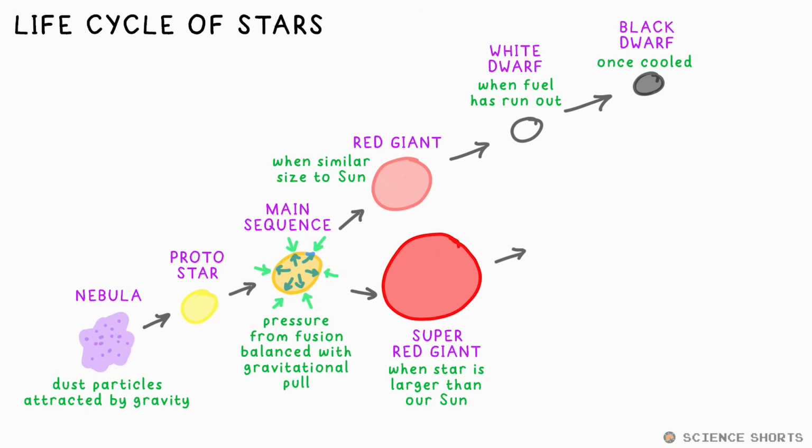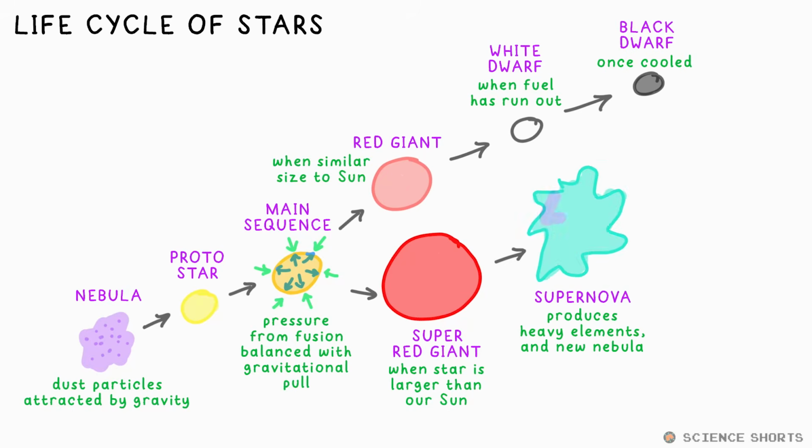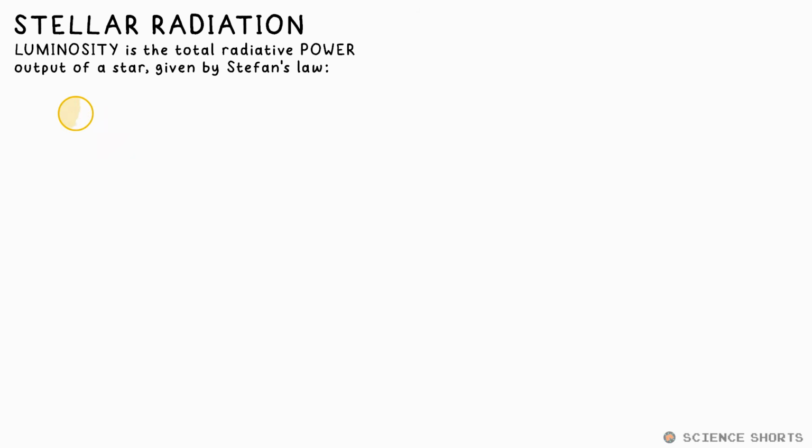A super red giant explodes. We say it's gone supernova, leaving a very dense neutron star at the center, or an even more dense body that causes a black hole there. The outer layers of the supernova move away, forming new nebulae from which new stars could be made. Nuclei fuse together to make heavier elements. Some of these could only be made as a result of the huge amount of energy that's released from a supernova. Luminosity of a star is just the term we give to its total power output in watts.